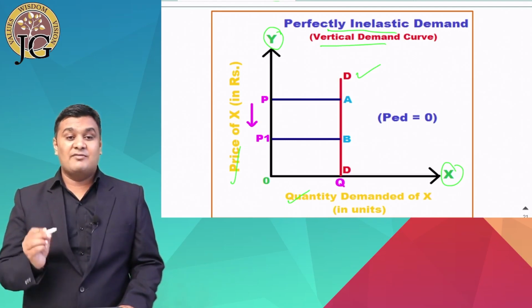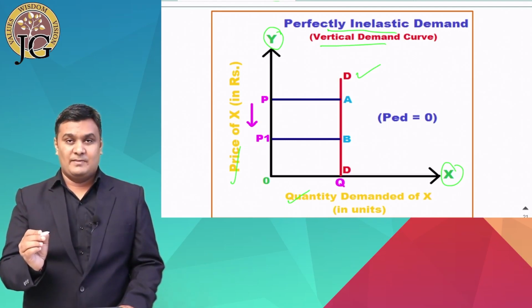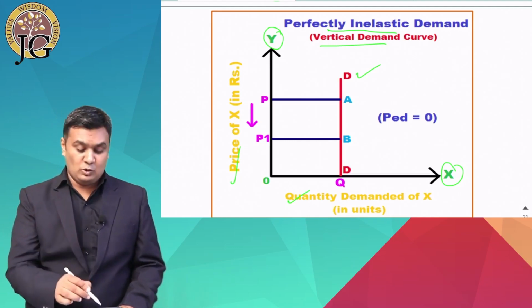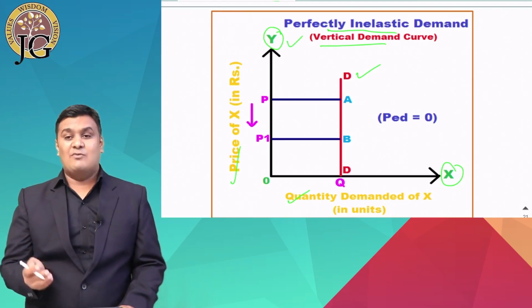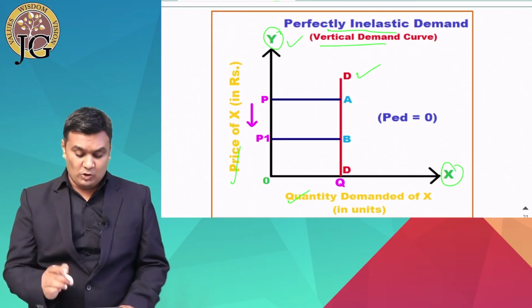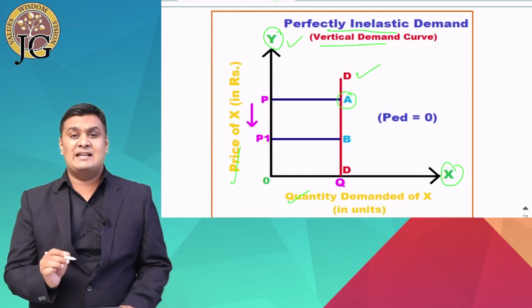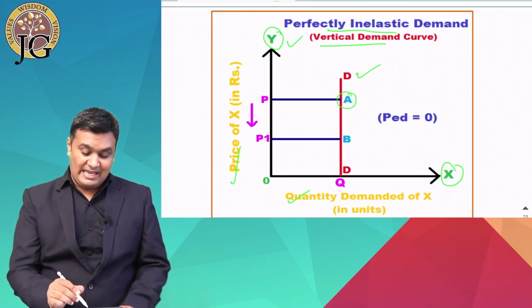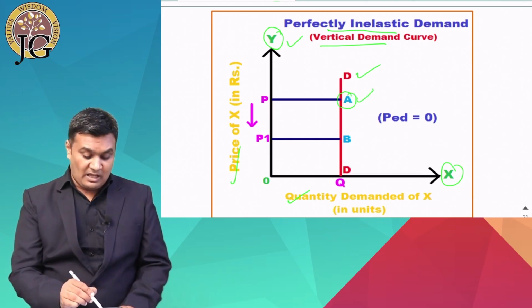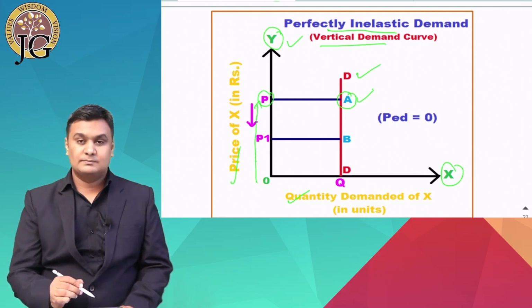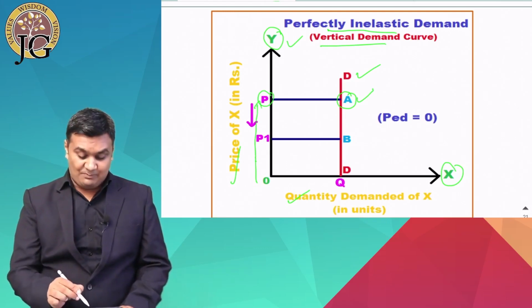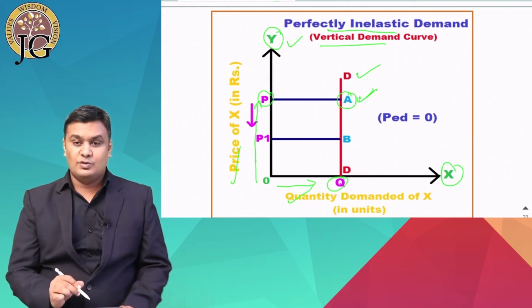Here the demand curve is a vertical straight line, parallel to the y-axis. And what does it indicate? Suppose here at point A is our initial price and demand combination. At point A, our initial price is OP, and at point A, our initial demand is OQ.